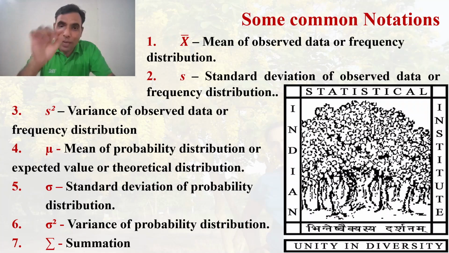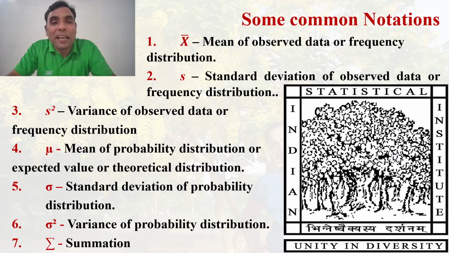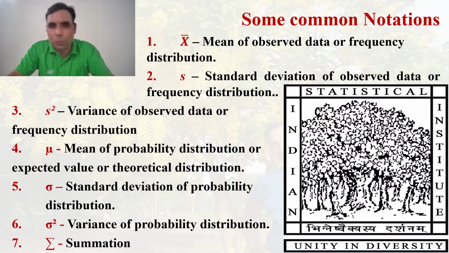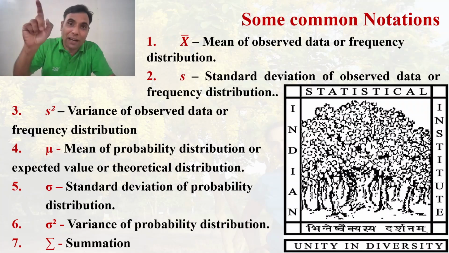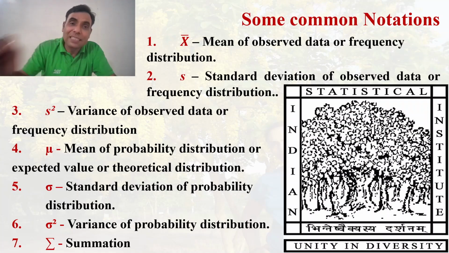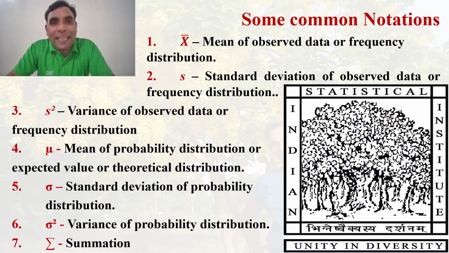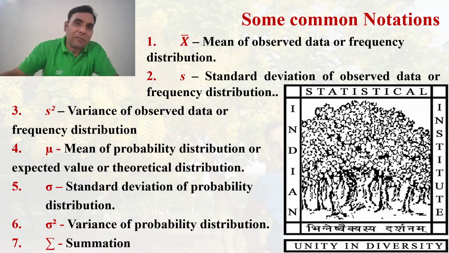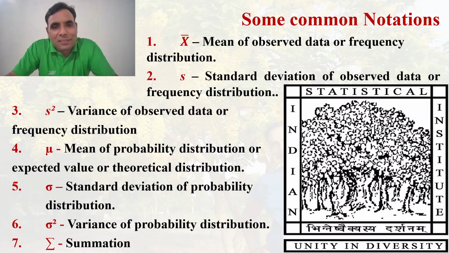Then you'll find a small s. It is the standard deviation, which I told you earlier. SD will be represented by the s of the observed data or the frequency distribution. Then s square. If you put a square on the s, that represents the variance. Other way, the square root of variance is your standard deviation, or the square of standard deviation is your variance.